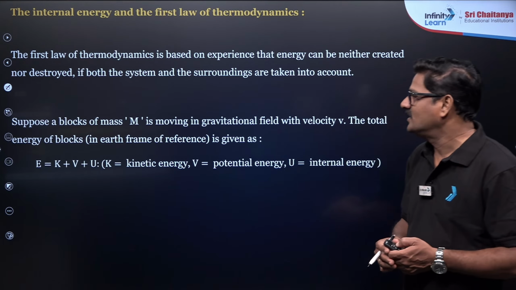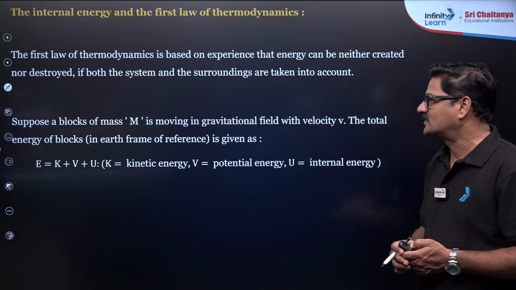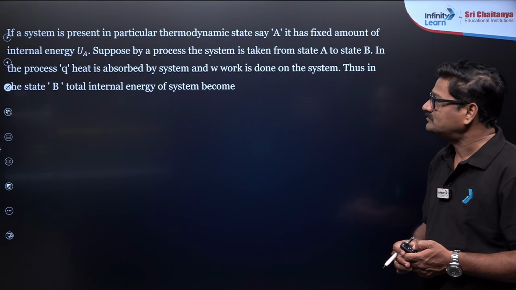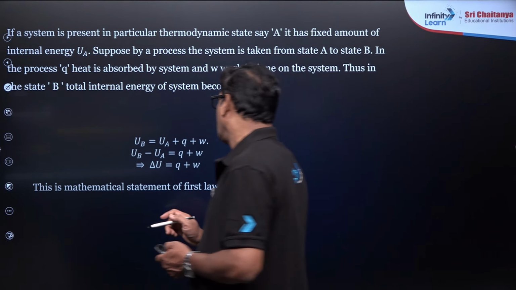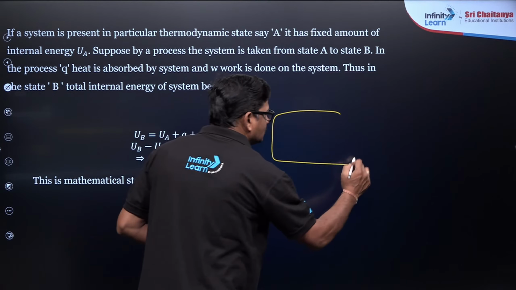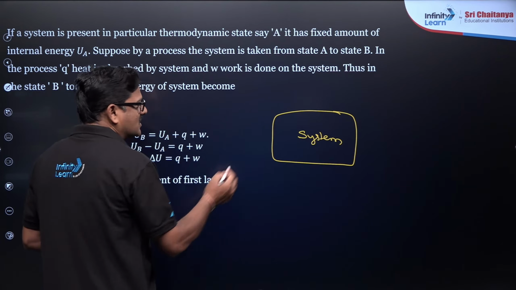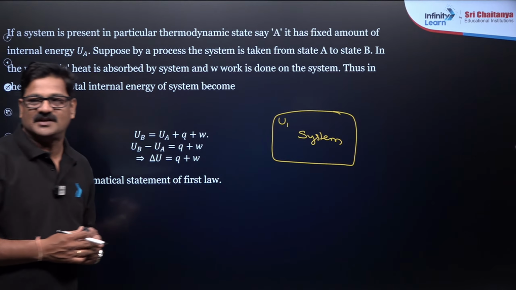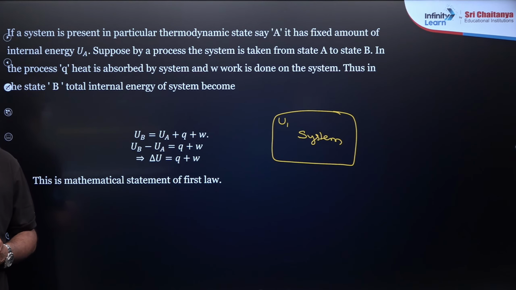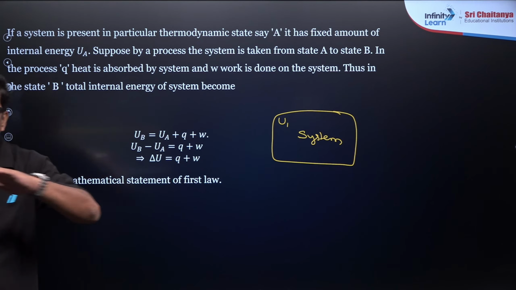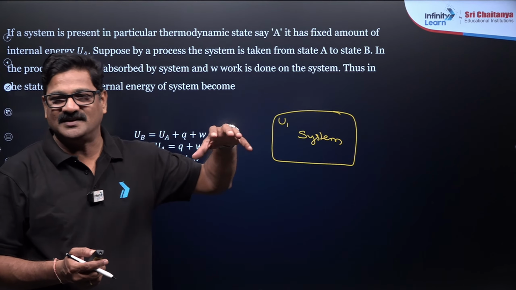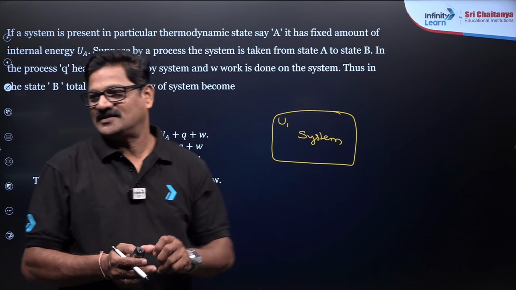But how do we do it in mathematics? Suppose this is a system, children. U1 is the initial state of internal energy. What is internal energy? The sum of all kinds of energy is called internal energy.